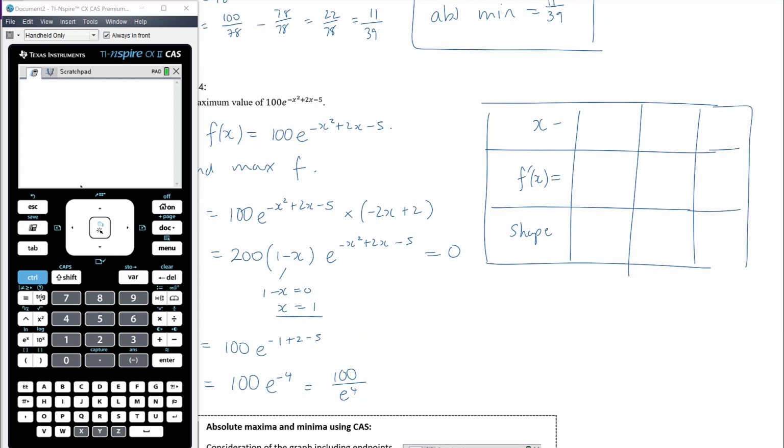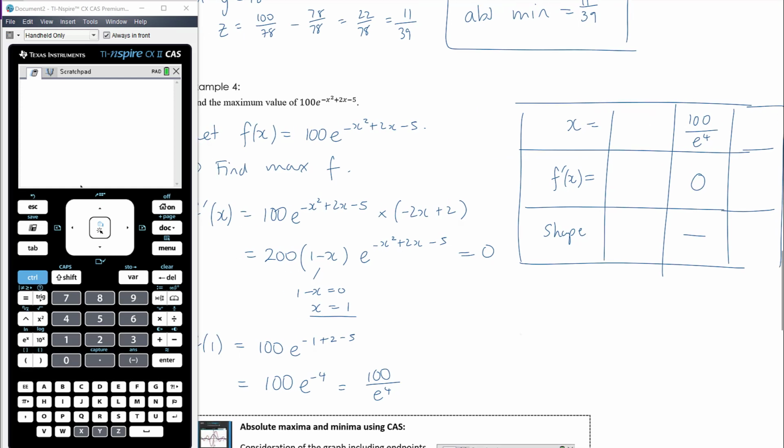Okay, so our stationary point happens at 100 over e to the power of 4. The derivative at that point is 0, therefore we have a stationary point. Now we want to think about somewhere to the left and somewhere to the right, a smaller x value and a bigger x value.